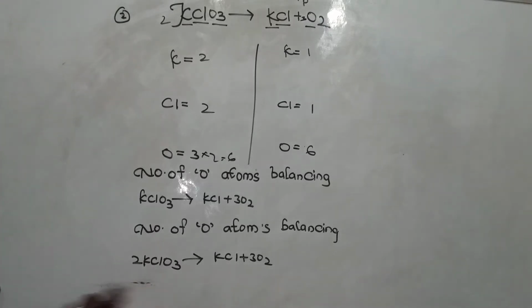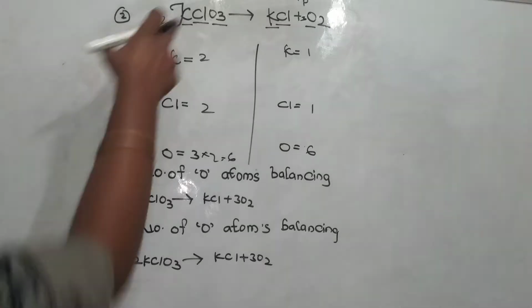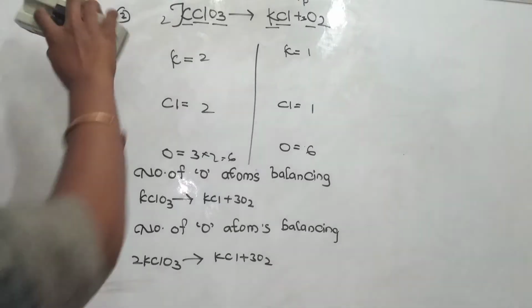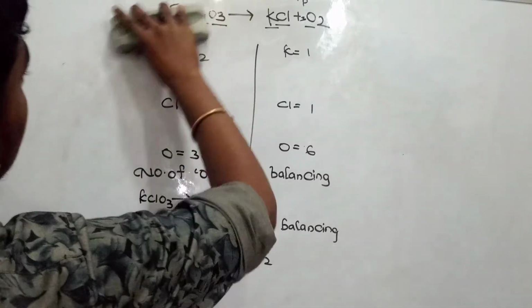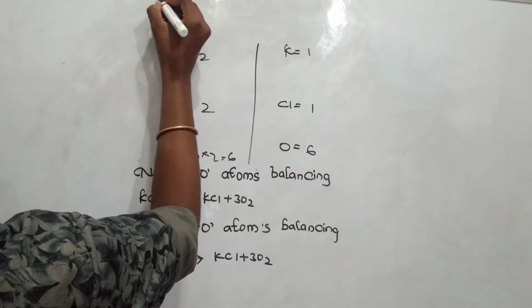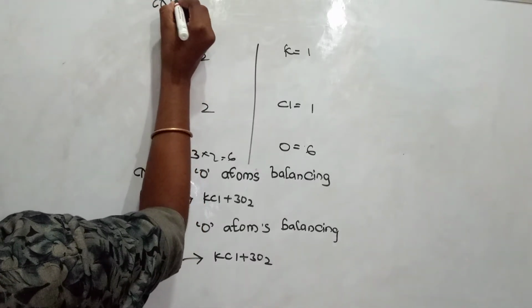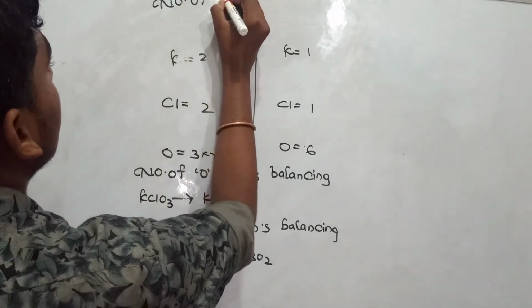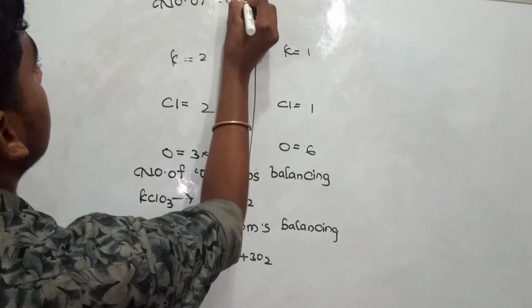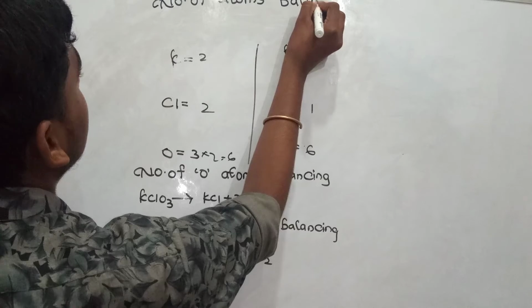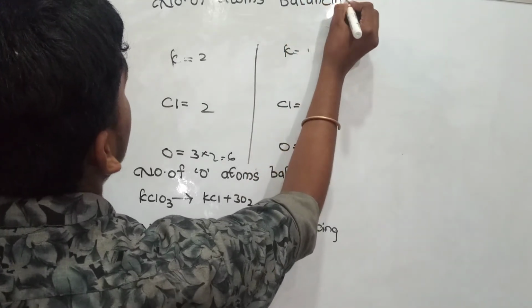Oh no, guys. So where should I write? Here, I'm gonna write here. This is not sufficient, guys, so I'm just writing on the upper side of the board. Number of atoms balancing. Yes, guys, number of atoms balancing.